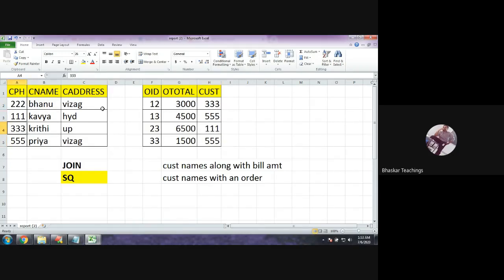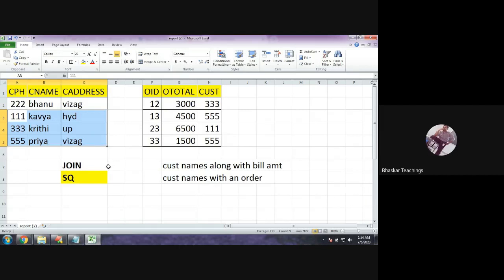Check 333: yes. Check 555: yes. So which record is not found here? The ID 222 is not found here. That means this customer does not have at least one order. Display the other customer names because they have at least one order. This is how this query is going to perform.